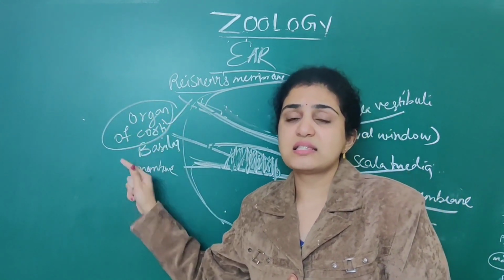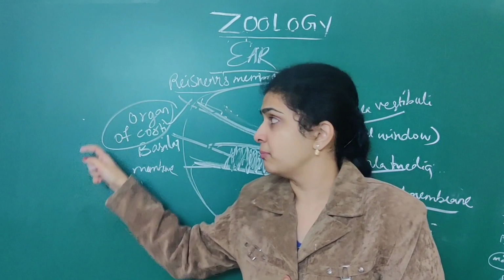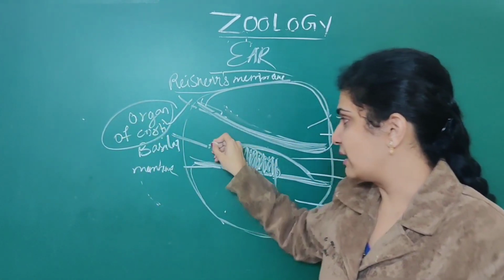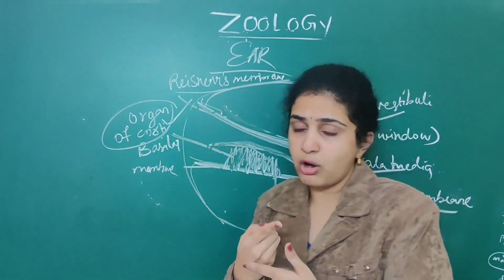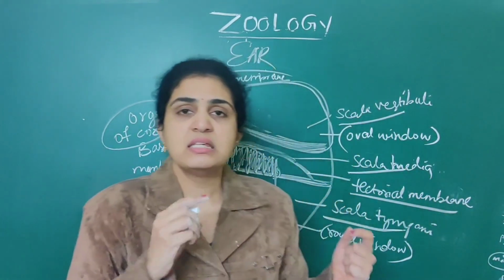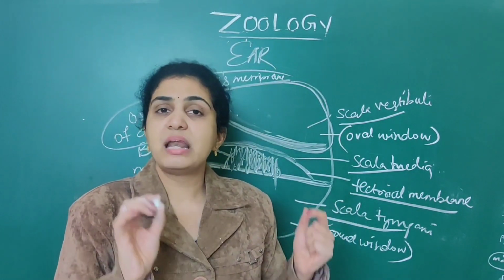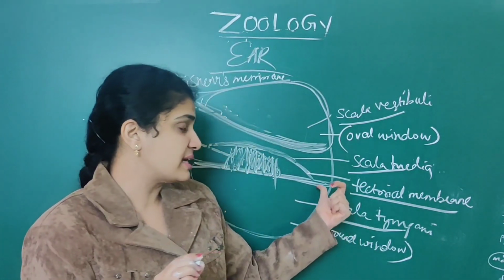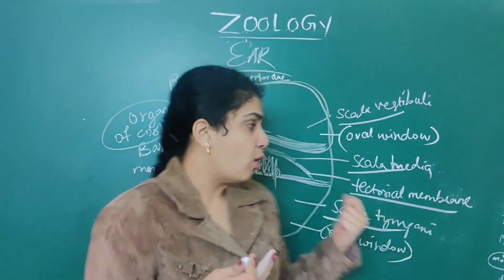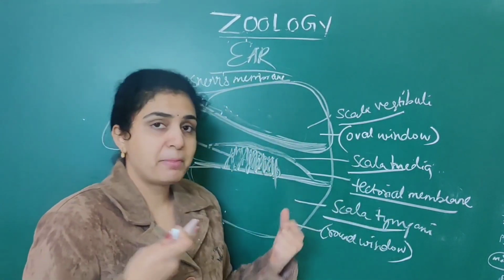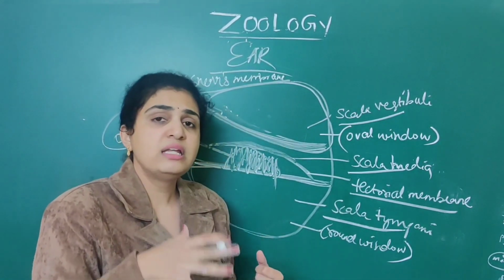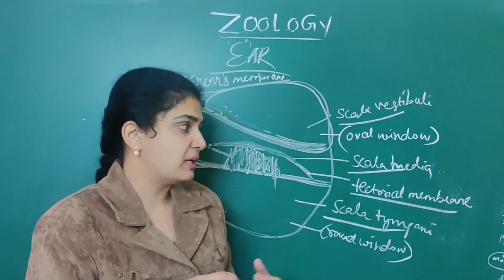What are the auditory receptors associated with the ear? The organ of Corti. Next, another membrane is present above the organ of Corti, called the tectorial membrane. This is a small, simple, elastic membrane. All these hair cells will press against the tectorial membrane. Then only numerous impulses are transmitted.